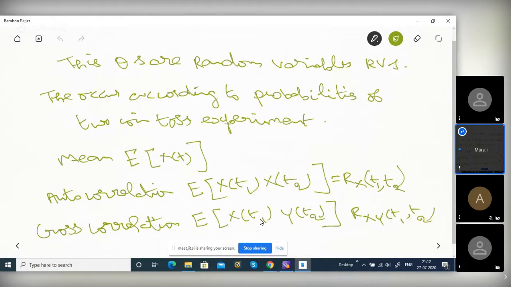They may be dependent or may not be dependent, we don't know. If they are independent, it will be the probability of x t1 multiplied by the probability of y t2. Otherwise, you have to use the joint probability of x t1 and y t2. This is called cross correlation actually. Same thing, but instead of the same waveform, use a different waveform. That's all. Is it clear?